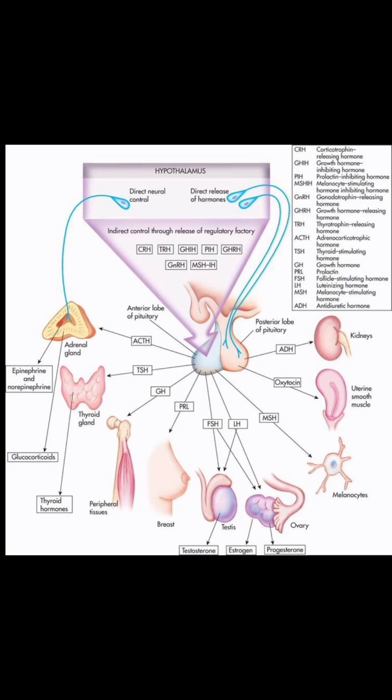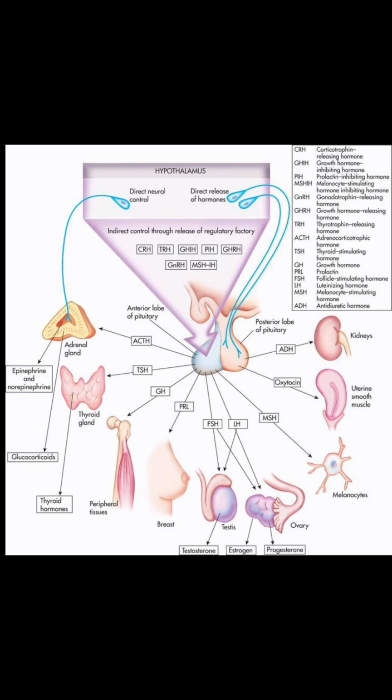Here is the list of releasing or inhibiting hormones of the hypothalamus and how they control and release the anterior pituitary hormones. Suppose the hypothalamus is secreting TRH. This TRH goes to the anterior pituitary and asks it to release TSH. If the hypothalamus secretes GHRH, it asks the anterior pituitary to release growth hormone.